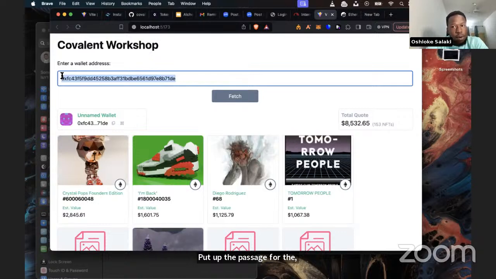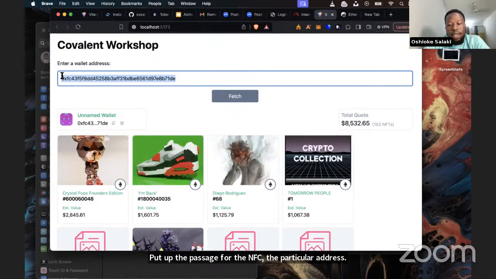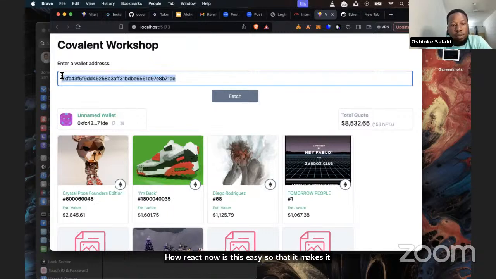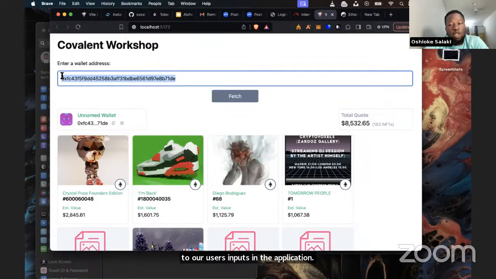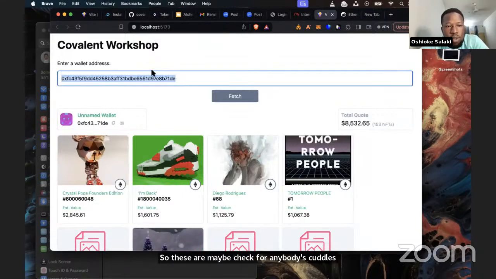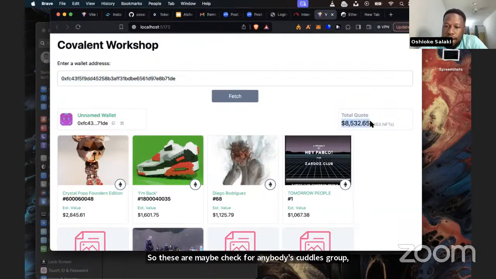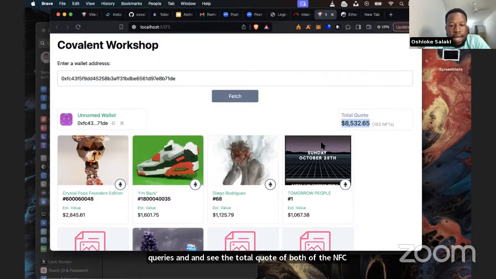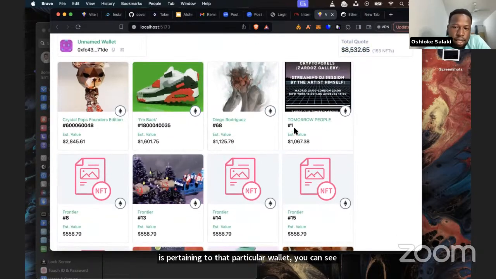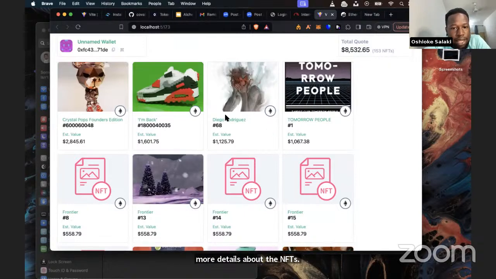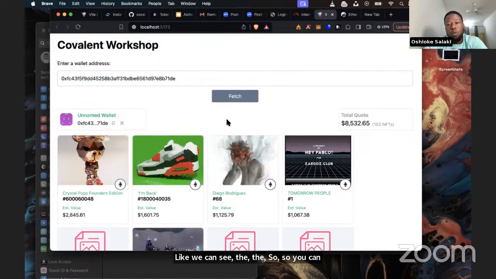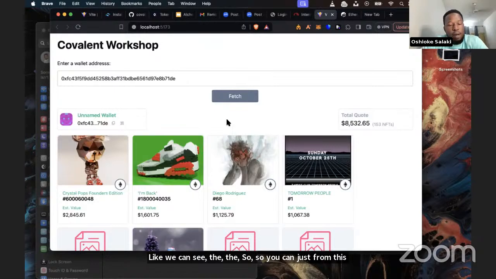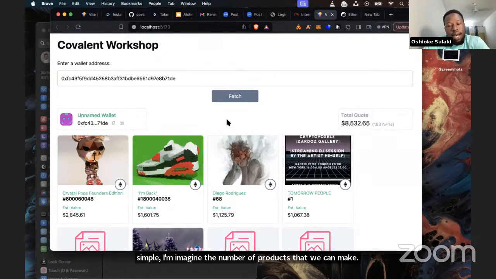So I hope we understand how React now makes this easy, so that it makes it reactive to our users' inputs in the application. The user can just see an address online, come to this application, query it, fetch and see the total quote of the NFTs pertaining to that particular wallet. You can see more details about the NFTs, like the estimated value, the ID, and so on. From this simple application, you can imagine the number of products that we can make using this tool and Gold Rush Kit.